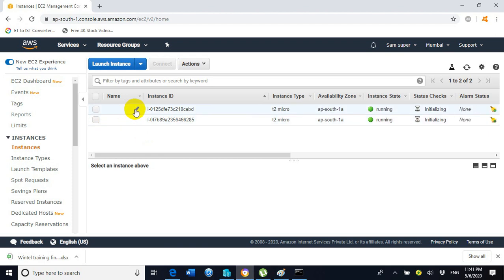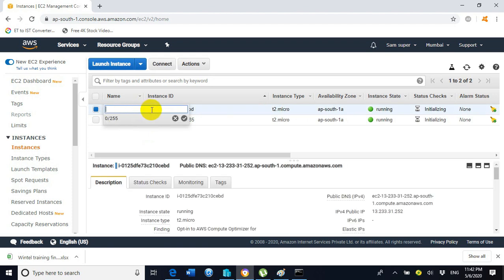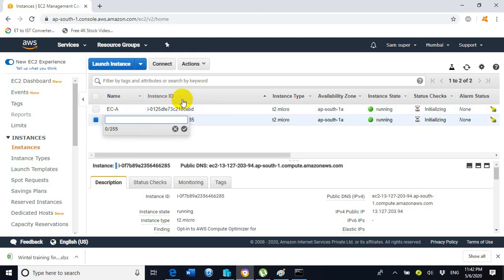Now let's assign the names of both the EC2 instances. Click on edit and enter the name here, Windows EC2 A. And for the second EC2 instance, we can give the name EC2B.